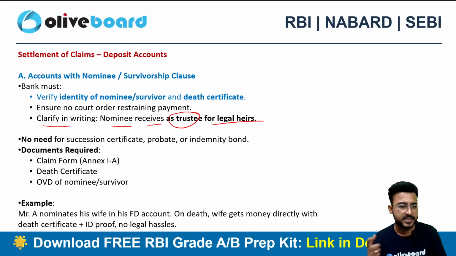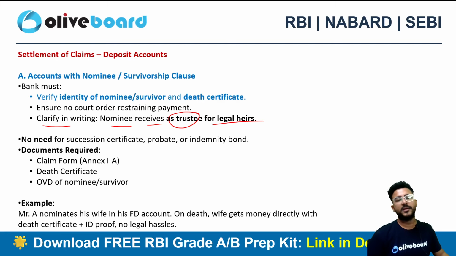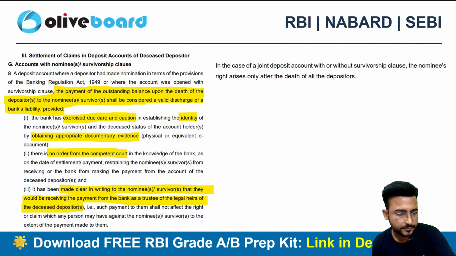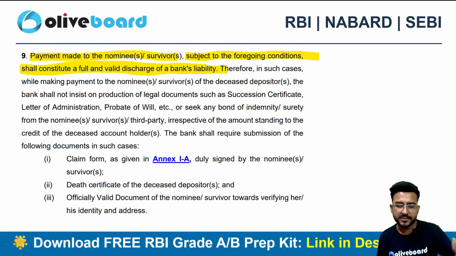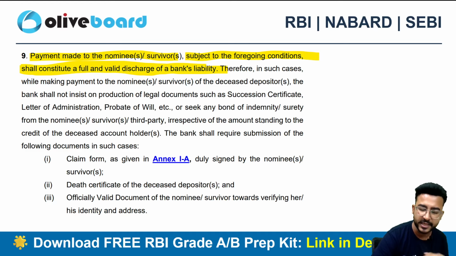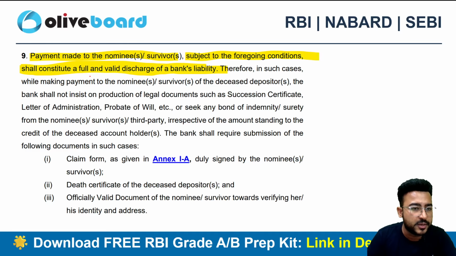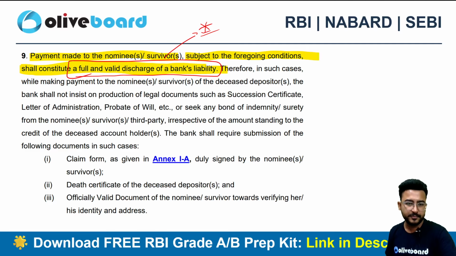So there is no need to give succession certificates or any kind of indemnity bond, because you already have a nomination in your account, or maybe there is a survivorship clause. Just the identity verification plus the death certificate of the deceased person will be good enough, right? If payments are made to the nominee or survivor, the regulated entity, say for example, has made a payment to the nominee or survivor after checking the identity of the nominee or the survivor and the death certificate, then it shall constitute a full and valid discharge of the bank's liability. So the bank is nowhere responsible now. The bank has done its duty, right?